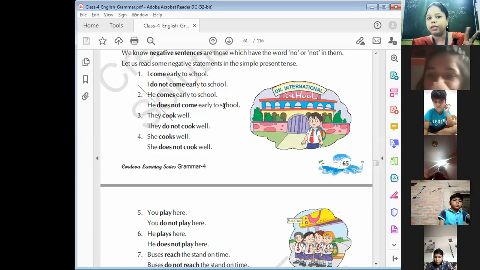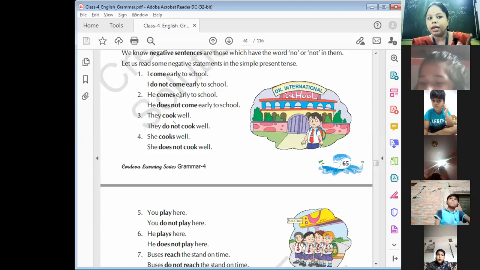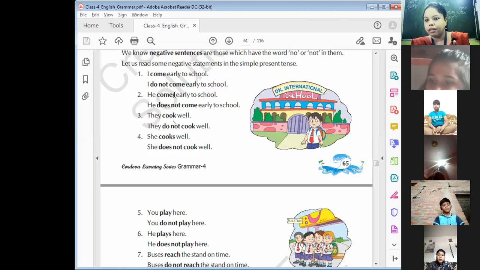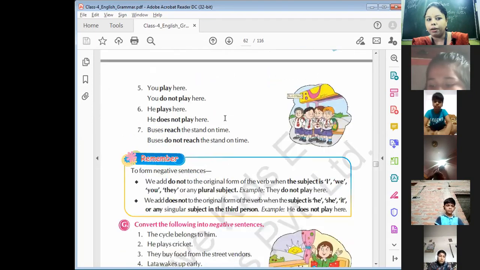And one more important thing which we have to keep in our mind, that we don't have to use s with the verb whenever we are making any negative sentence. Whenever we are writing any negative sentence, we don't have to use s with the verb. As you can see here, he does not come early to school. She does not cook well.